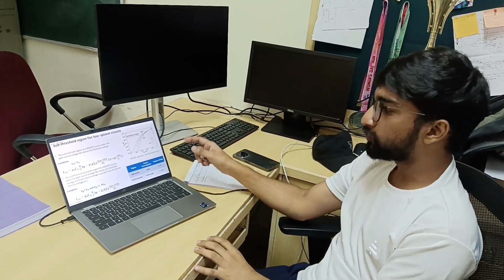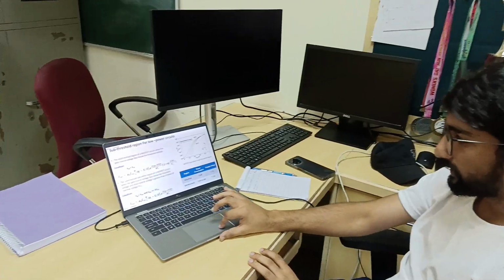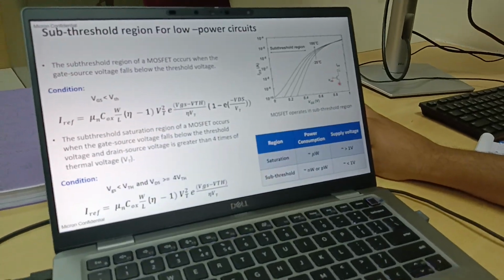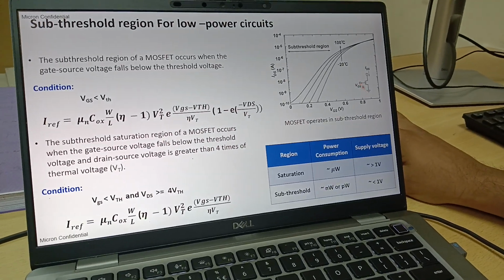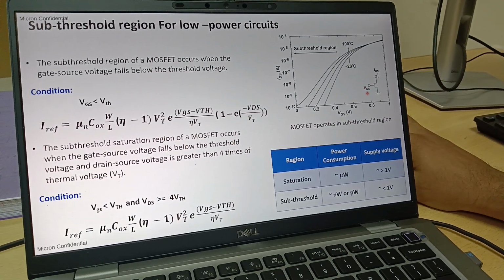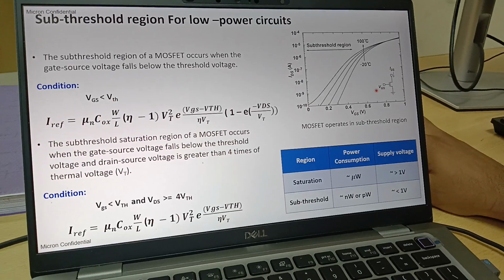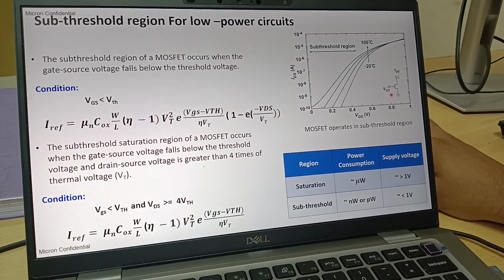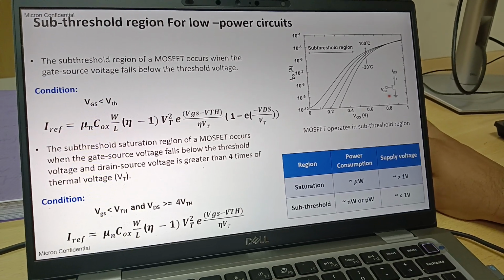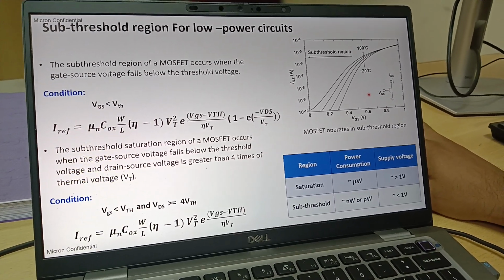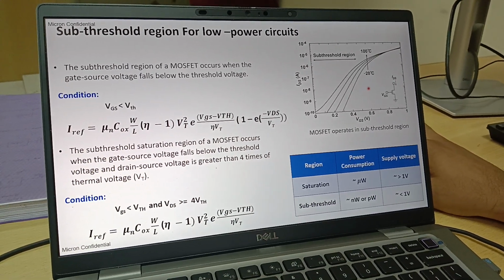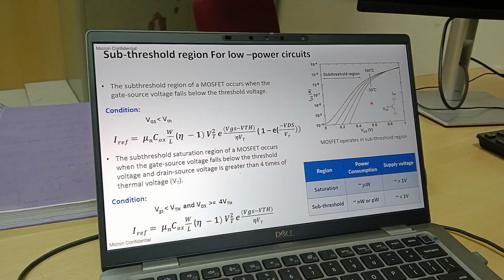So when your gate to source voltage, if you notice, just a second. This is the NMOS MOSFET we are dealing with here. If your gate to source voltage is less than the threshold voltage, then generally we assume that is the cutoff region. But there is a region when VGS is a little lesser than VTH. That region is nothing but the subthreshold region. In that region, the current that we are getting is in nanoamps or picoamps, which will be helpful to build circuits which are low power in nature.